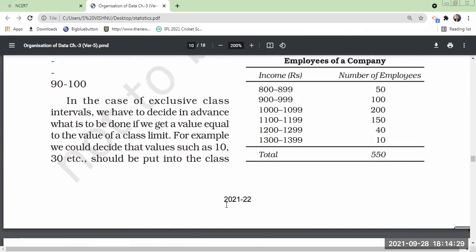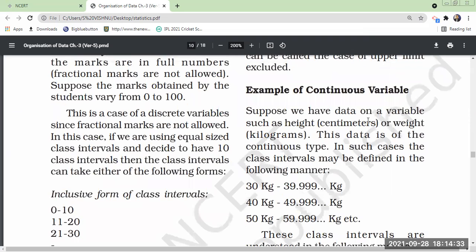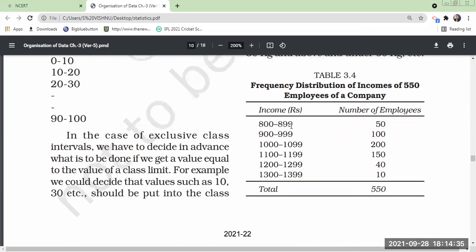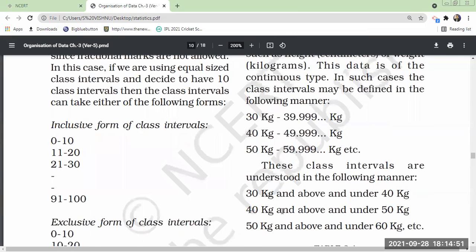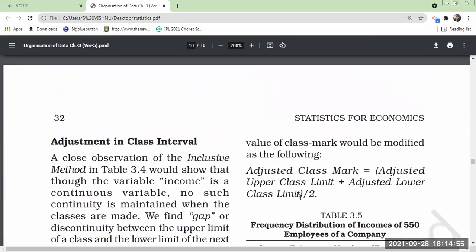I have explained what a continuous variable is and what a discrete variable is. In a continuous variable, after 899, if the value is 899.5, you cannot leave it out. If it is 899.25, you cannot ignore it in a continuous variable. Okay, then next.